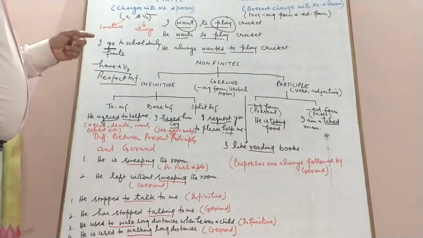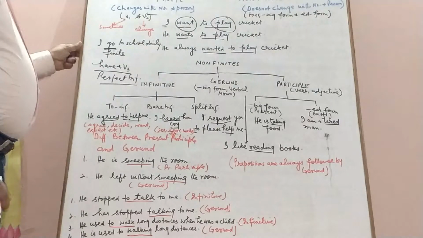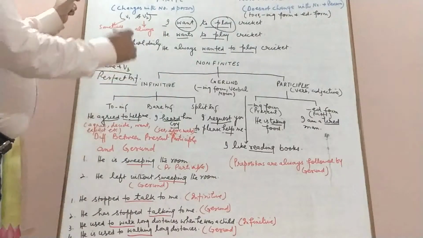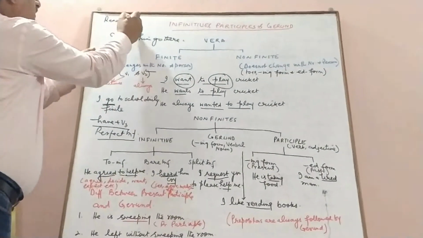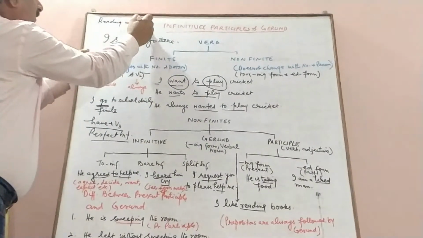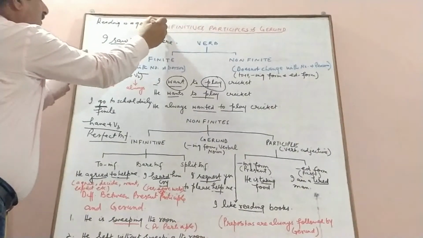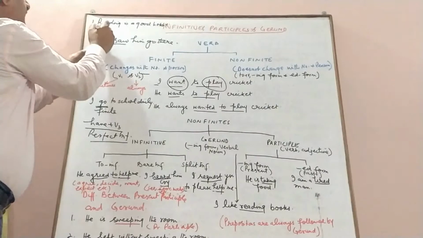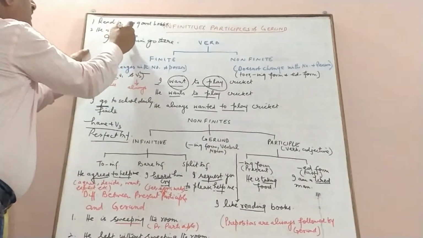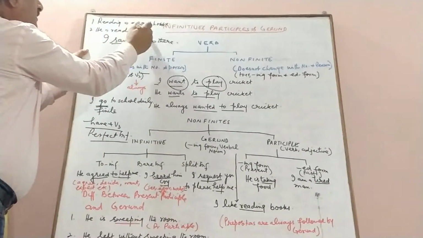For example, we have two sentences. We have "Reading is a good hobby." And we have another sentence: "He is reading a book."